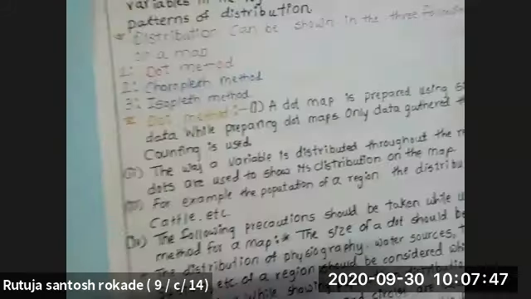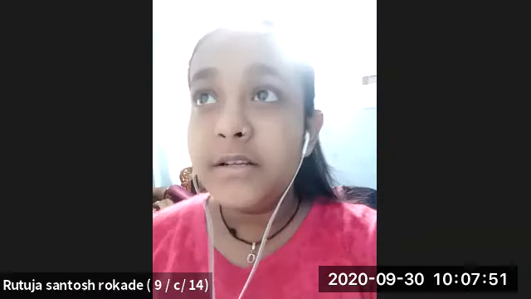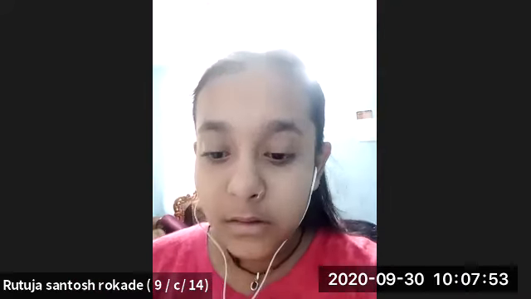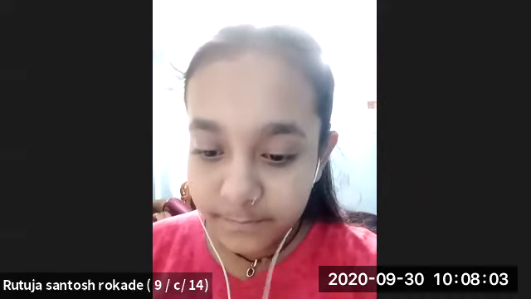Okay, anyone can tell me how many types are there in the distribution map? Okay, some are saying there are three types. Okay, what are they? Simran is saying choropleth. Ria is saying isopleth. Okay, very good, Simran.